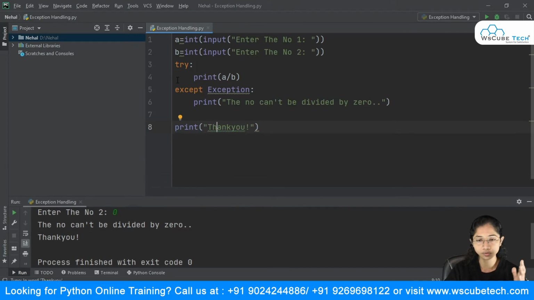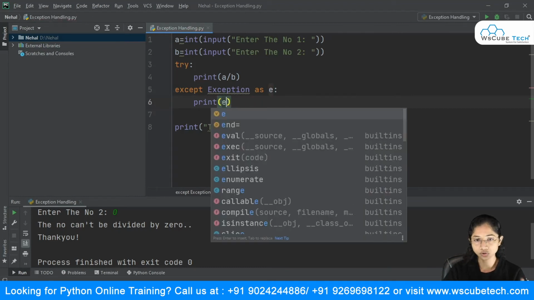You can even say here except Exception as e. Now e, what is e? e is an object of this exception. All right, and instead of printing this entire text, you can just say e. Now I will let you guys know how it works.